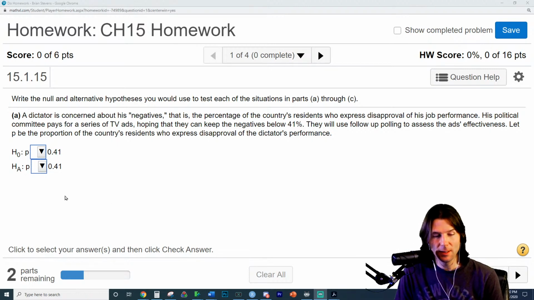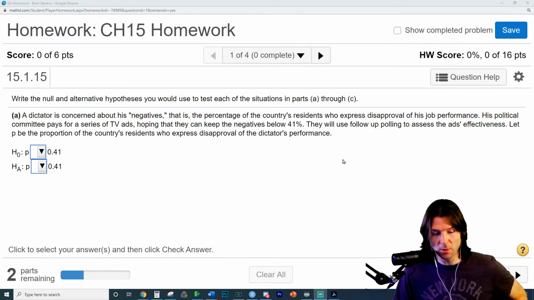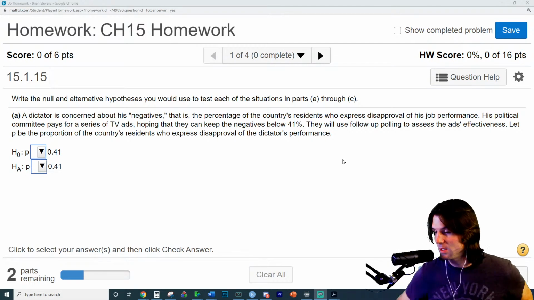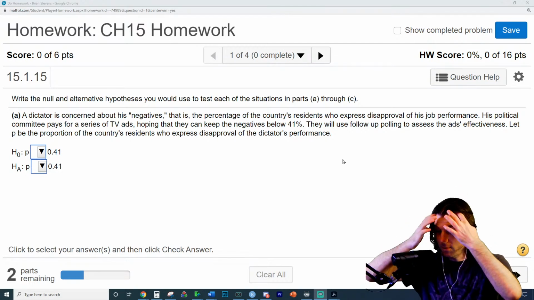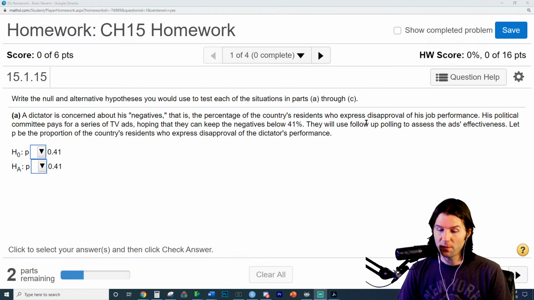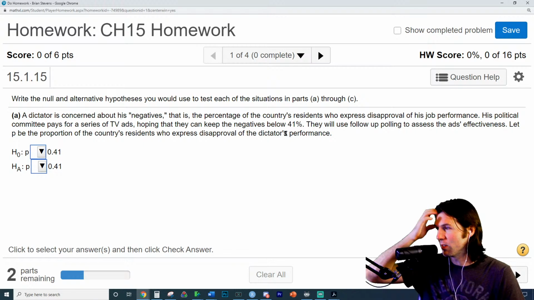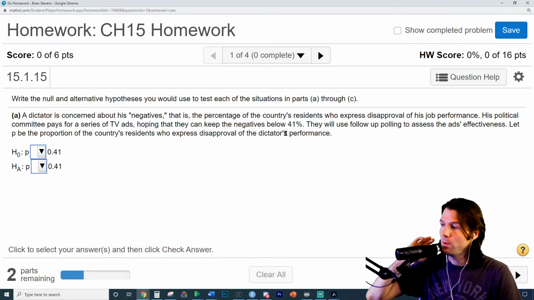So what we see right here is a dictator is concerned about his negatives. That is the percent of the country's residents who express disapproval of his job performance. His political committee pays for a series of TV ads, hoping they can keep the negatives below 41%. They use polls to find out how effective this has been, and let P be the proportion of the country's residents who express disapproval of the dictator's performance. The dictator probably doesn't care about that. I think it changes in different versions of this question, but there's something we should know.